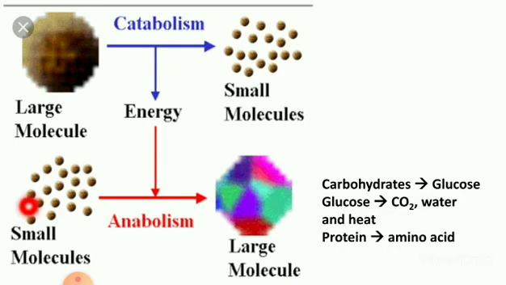So what is anabolism? Anabolism is nothing but small molecules forming a large molecule. The name of the process is anabolism. In catabolism, the complex chemical units are broken down into simpler substances. The waste products released in the process of catabolism are removed from the body through the skin, kidneys, lungs and intestines. Examples for catabolism: carbohydrates give glucose. Glucose gives carbon dioxide, water and heat.